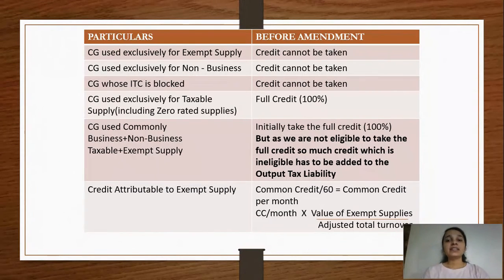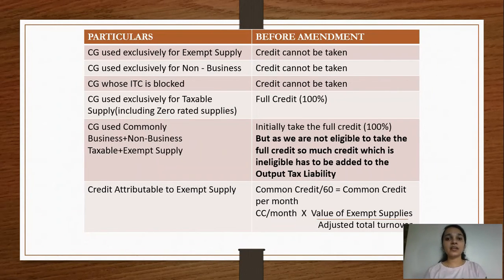So this is the manner in which we would calculate the ineligible credit, wherein this is how we apportion the common credit between taxable supplies and exempt supplies. Because we have to apportion them to exempt supplies, we will use the value of exempt supplies upon the adjusted total turnover and find out what is the credit which is ineligible.